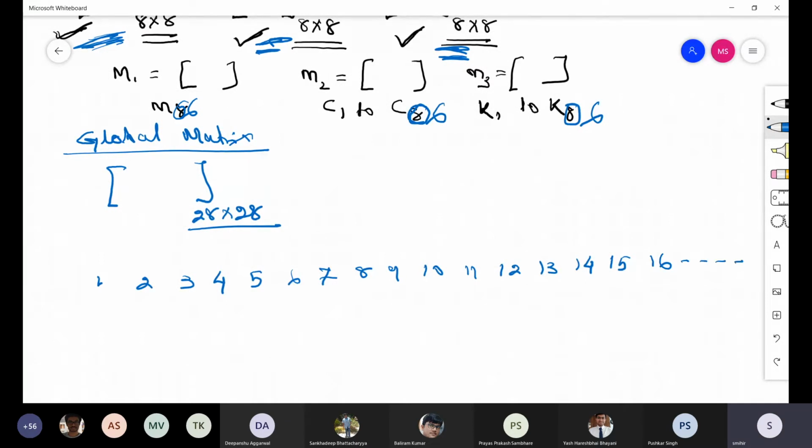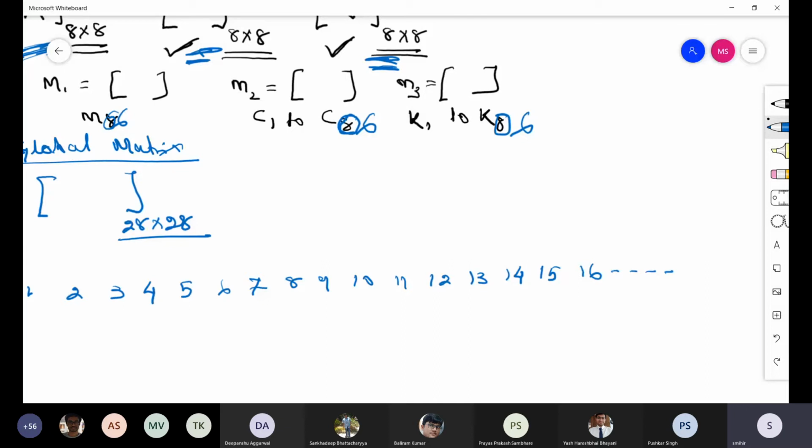Okay. So in the global matrix, you will get 28 columns.